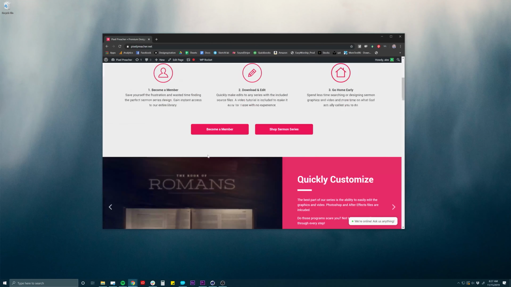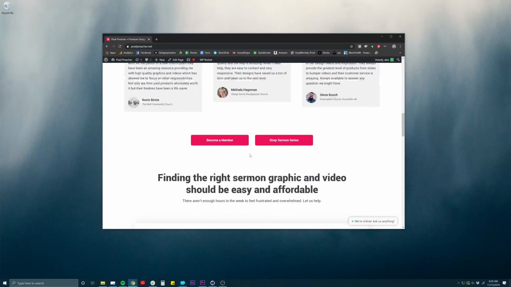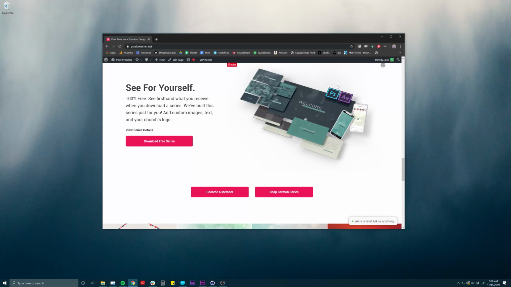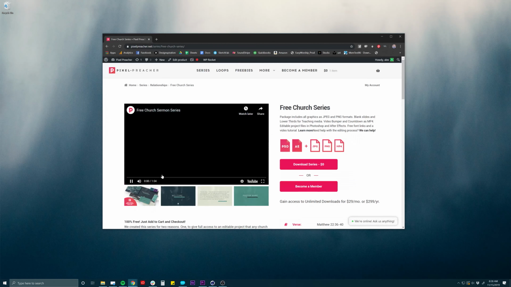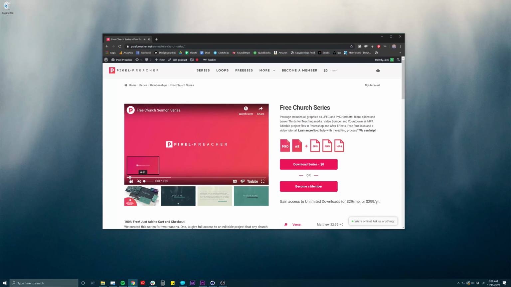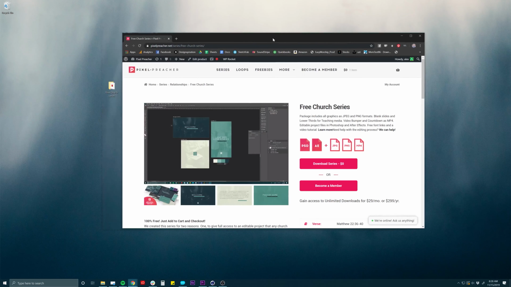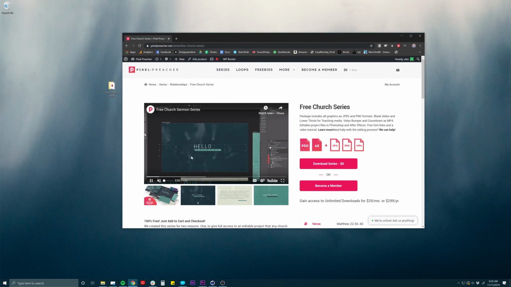If you have noticed, we've done a lot of changes to our Pixel Preacher site. We've done a whole big makeover on our front page, as well as adding this free series for you to download. So this is a super customizable series where you can go in and add your own photos and your own color palette and text and stuff in there. So check this out really quick. This is totally free for you to download. It has graphics and all sorts of stuff in it.